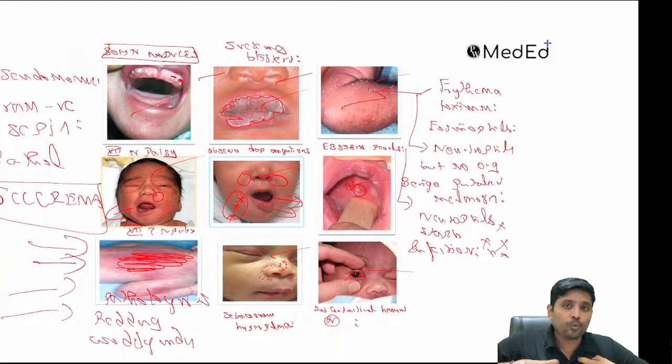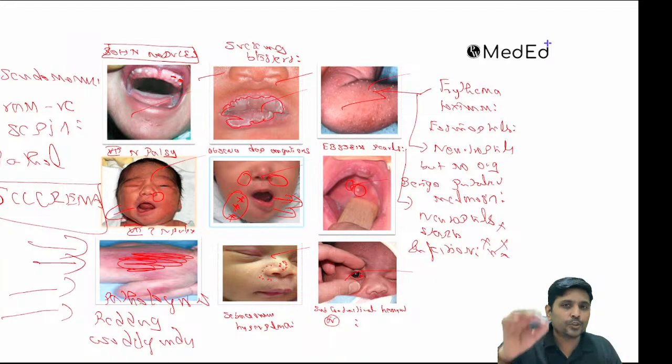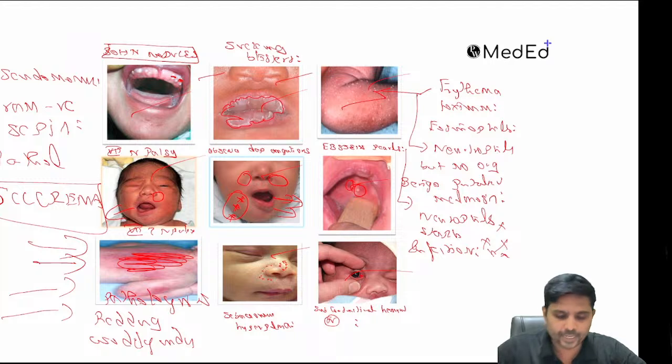Because of woody induration of the chest and back, respiration will not be proper, leading to demise of the child. So 1 to 8 are all normal, whereas sclerema is pathological, and it indicates the child is going to die, right?